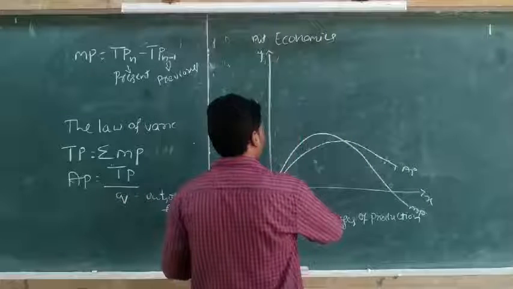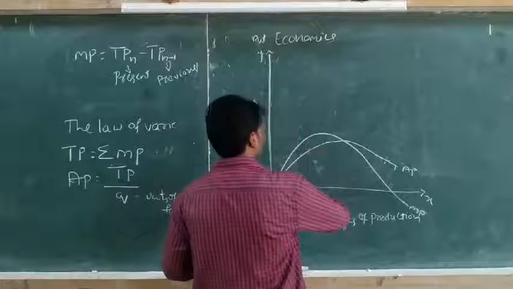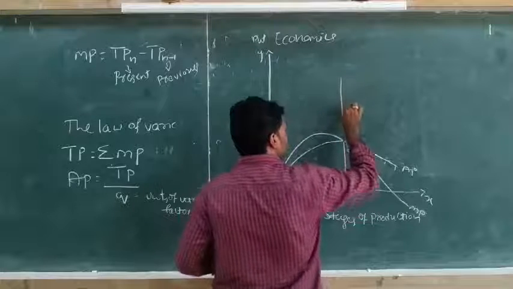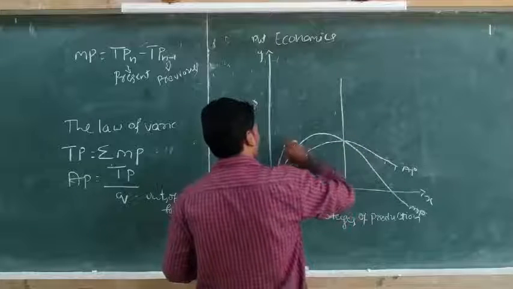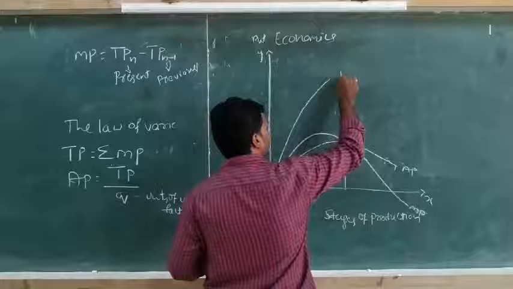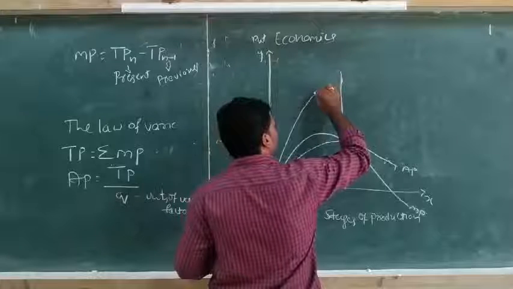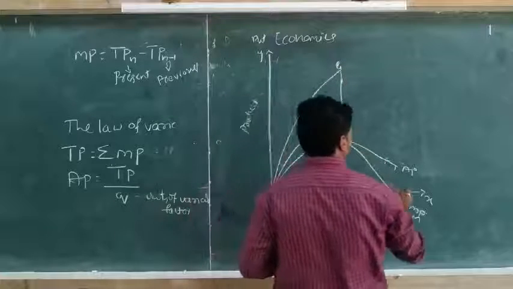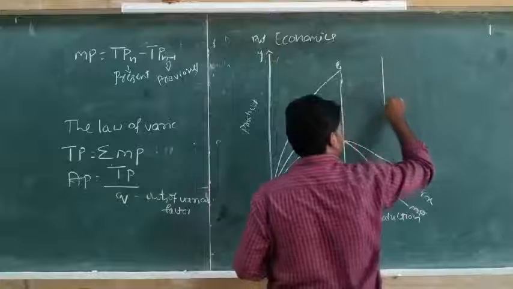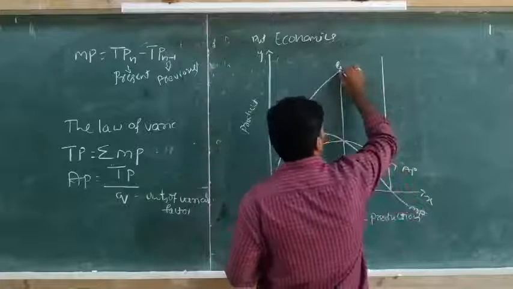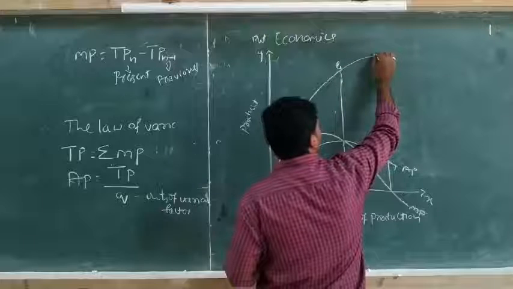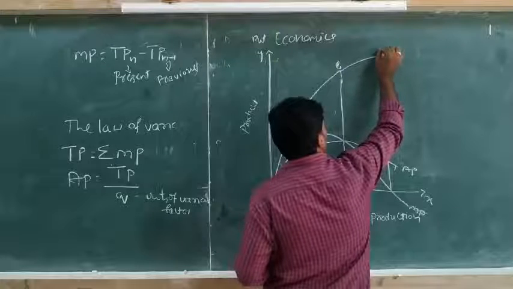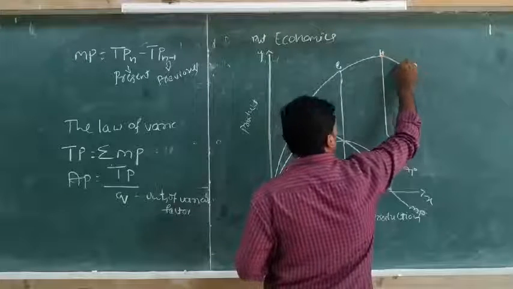Then come to the next curve, that is total product. The total product increases at an increasing rate up to point G. After that it increases at a diminishing rate, up to point H. Thereafter it starts to decrease.